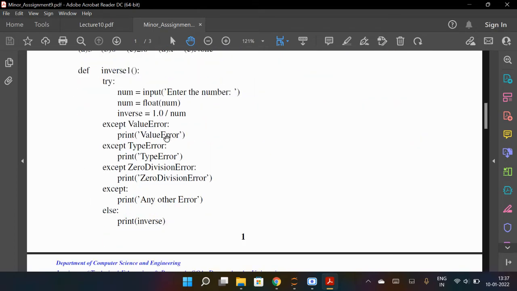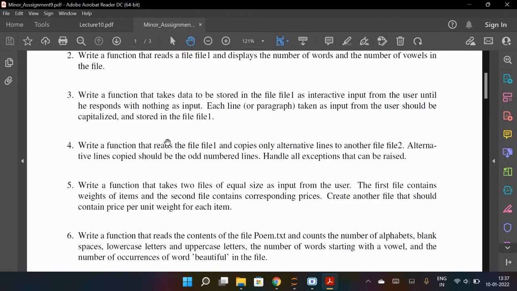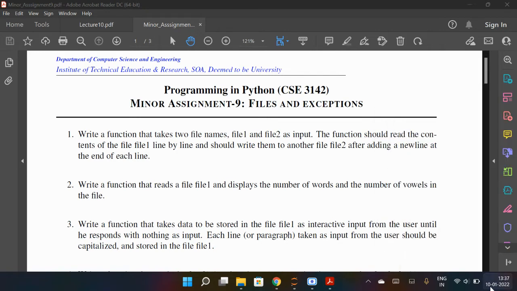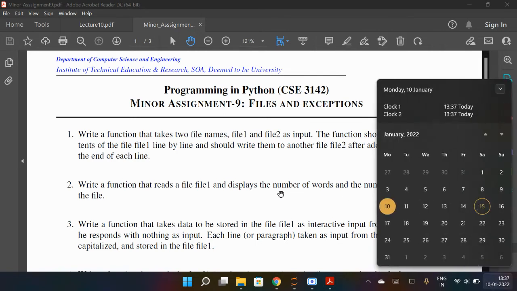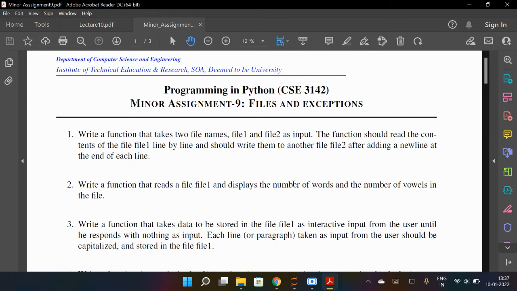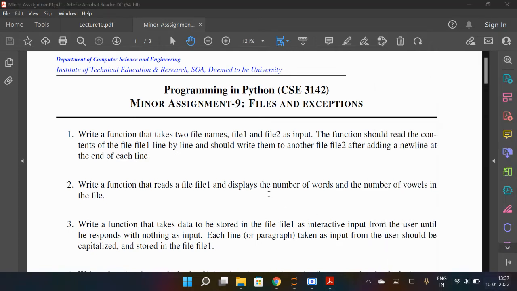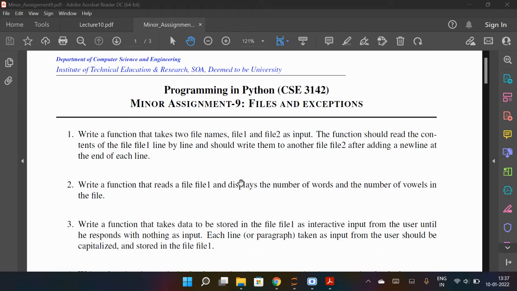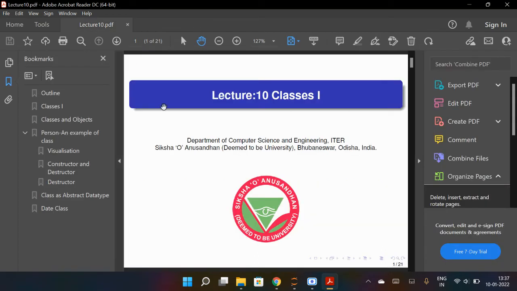After 7 it is easy, you just have to run the program before, you have tried the program till then. In the exam they will not ask you to write the program, but for the assignment I have sent the Google form. Before the 15th you have to submit. I think you have submitted 1, 2, 3, 5, 6, 7. You have to submit 8, 9, 10. I have given you the form for chapters 8 and 9. You also have to submit this before the 15th. The soft copy you have to submit in the Google form. So try it. Now I will start the next chapter, lecture 10 or chapter 10 in the book, classes.